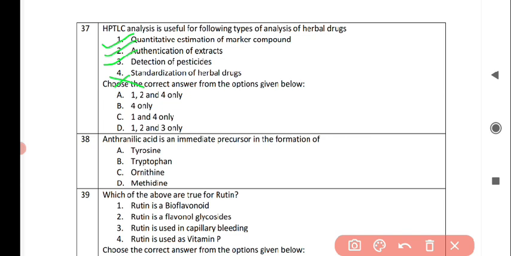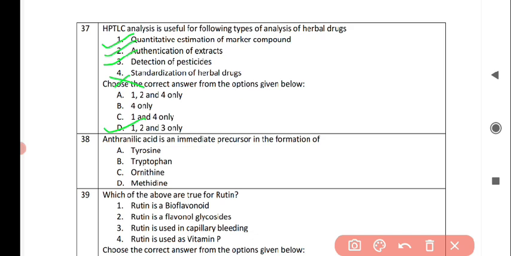So first is quantitative estimation of marker compounds, authentication of extracts, and detection of pesticides. So HPTLC analysis is useful in these type of analysis, not for standardization of herbal drugs. So option number D is correct for this question.